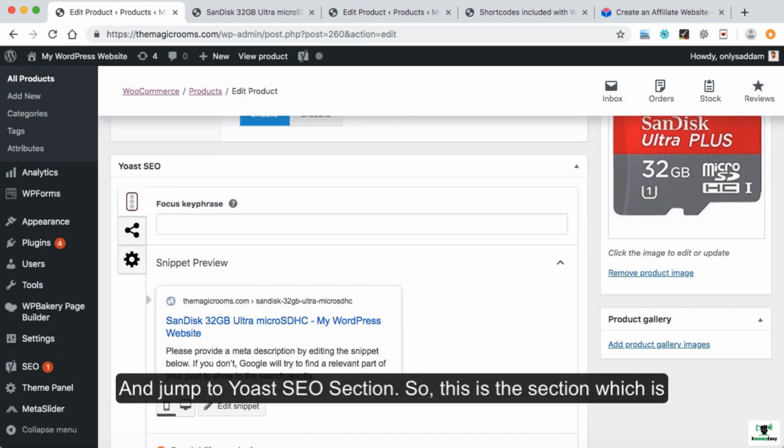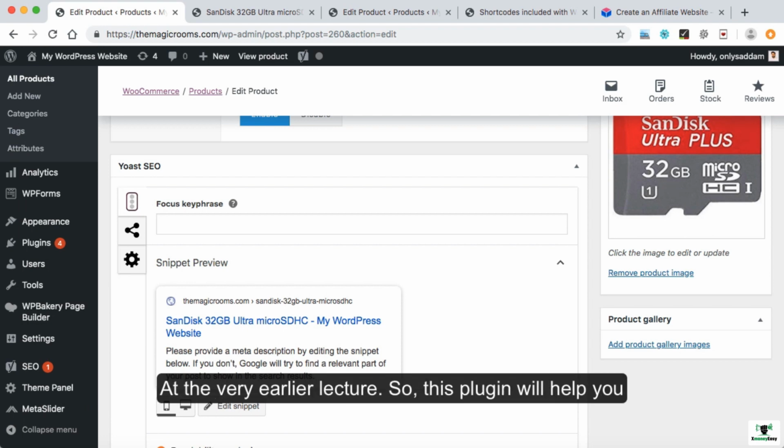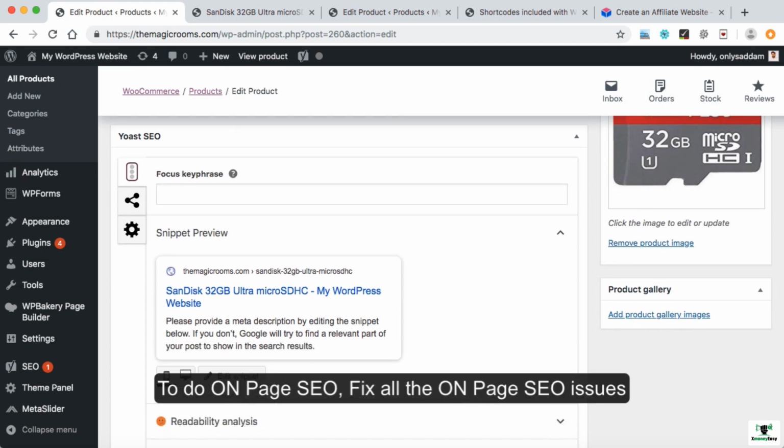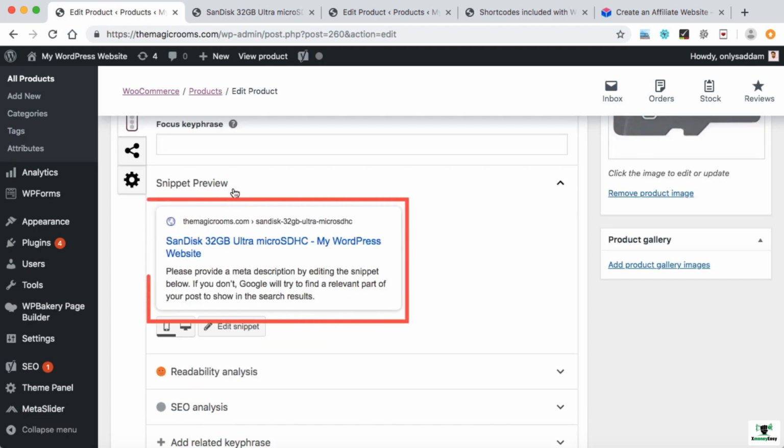This is the section which is available through the Yoast SEO plugin that we had installed and activated in a very earlier lecture. This plugin will help you to do on-page SEO, fix all the on-page SEO issues and everything. Now let's focus on this snippet preview area.